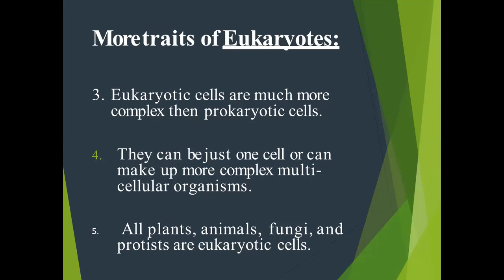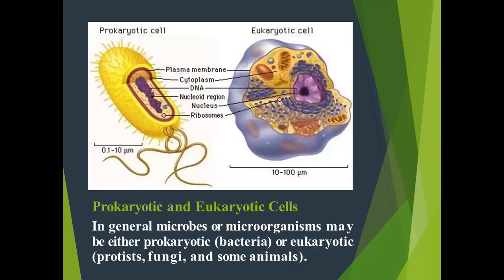Next, they can be just one cell or can make up more complex multicellular organisms. All plants, animal, fungi, and protists are eukaryotic cell. These are the example of eukaryotic cell. The structure of prokaryotic and eukaryotic cell. These are the structure of bacteria.